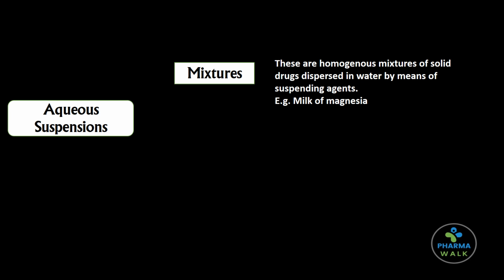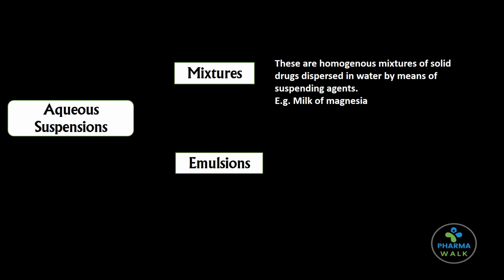Next, let us see about aqueous suspensions which are used internally. There are two types of aqueous suspensions. First, we have mixtures. In mixtures, we have a homogeneous mixture of solid drugs dispersed in water by means of suspending agents. We call it suspension also. For example, milk of magnesia.